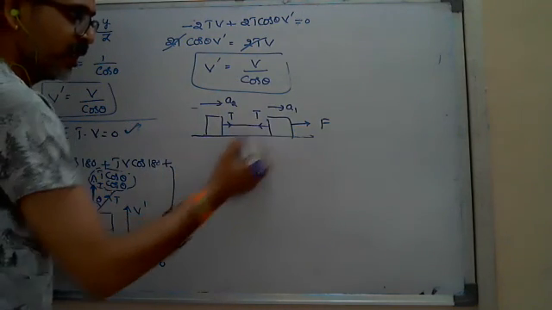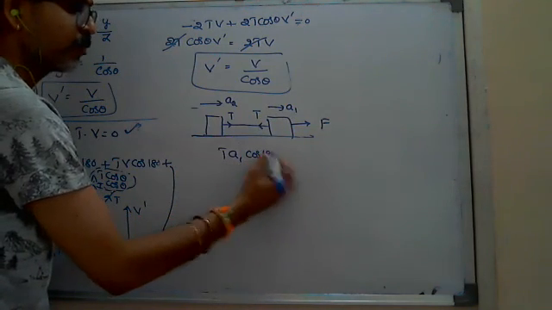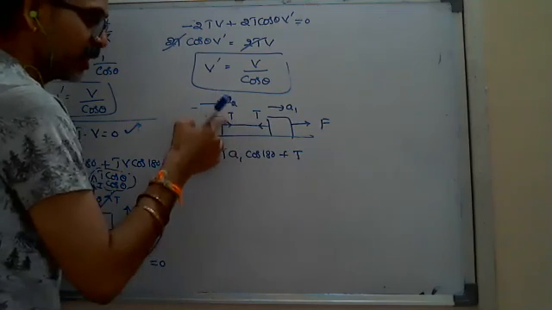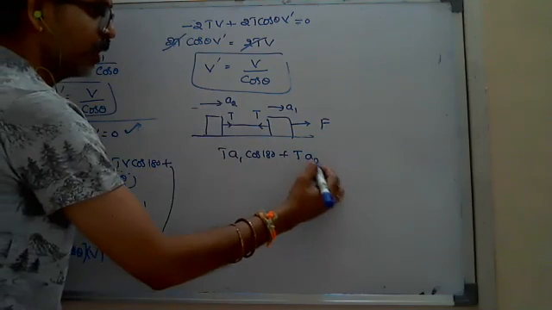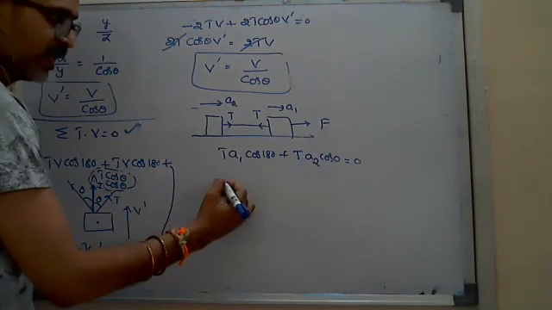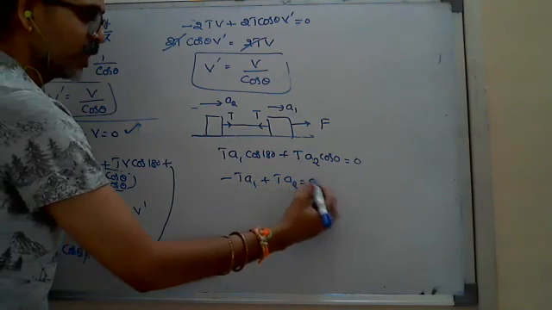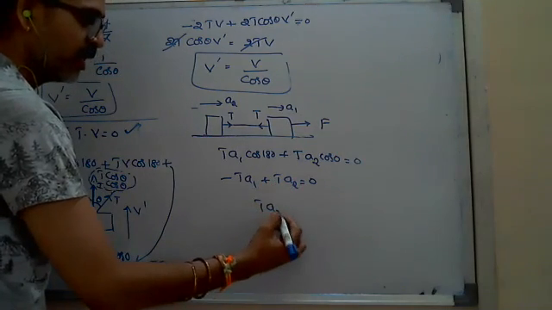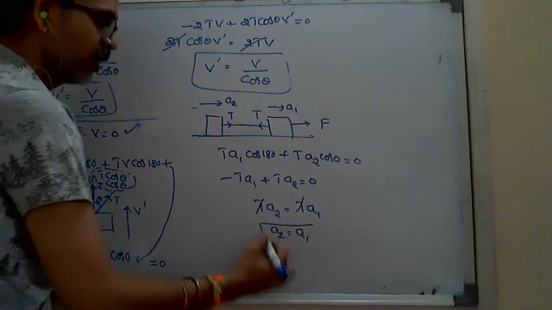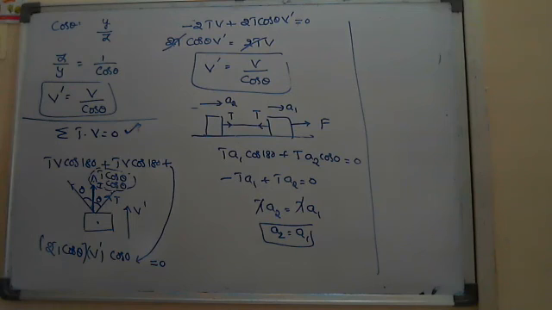So T dot A means TA1 into cos 180, since they are in opposite direction, plus, sorry, they are in the same direction, T into A2 into cos 0. Two blocks are there, equals 0. I can say minus TA1 plus TA2 equals 0. Therefore, you can write A1 equals A2 after cancelling. So by this shortcut, again, we proved that both will move with the same acceleration.